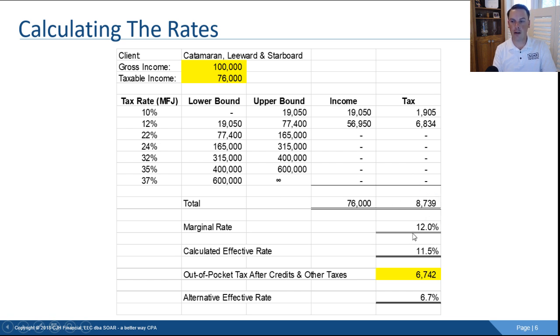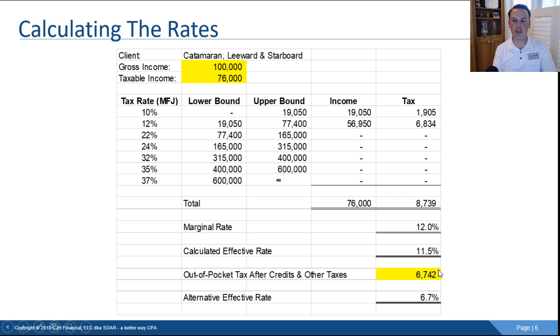So that yields a marginal rate of 12%. Now, remember, the marginal rate is the tax rate on your last dollar. So their last dollar is the 76,000th dollar, which is taxed at 12%, right? So we see that right here with this 56,950. That's the remainder of what's getting taxed in that 12% bracket.